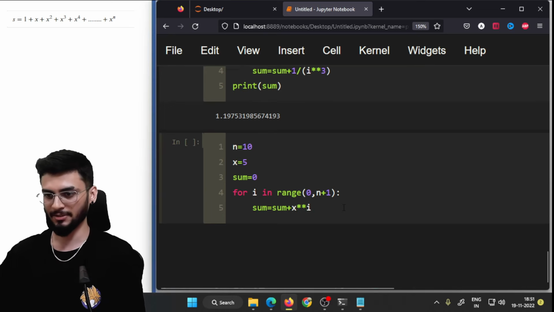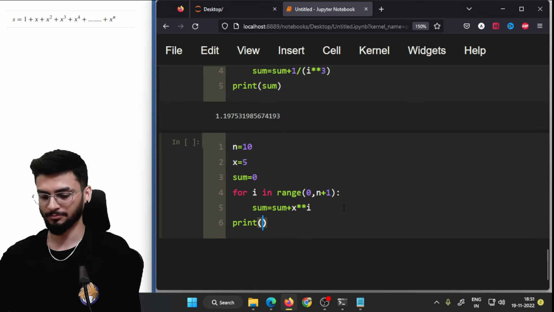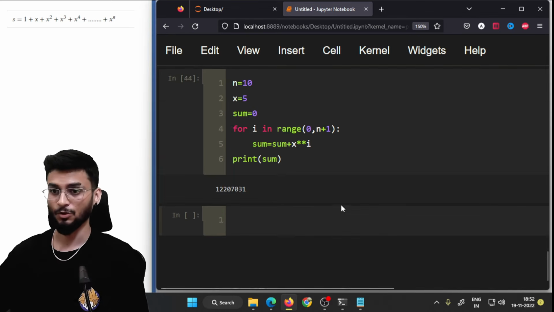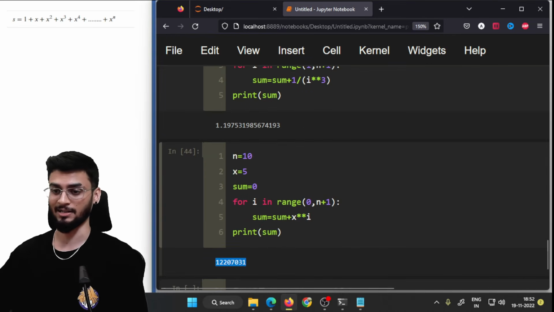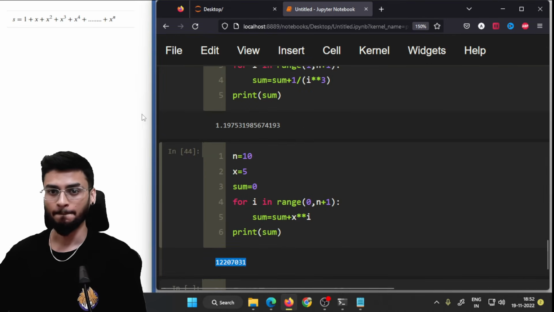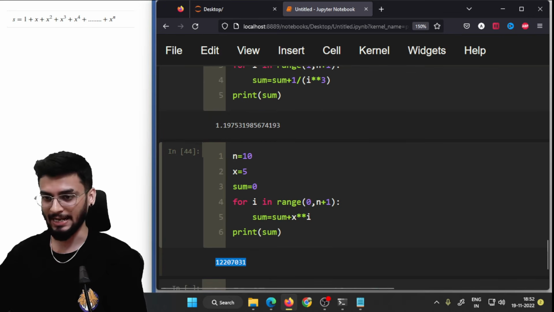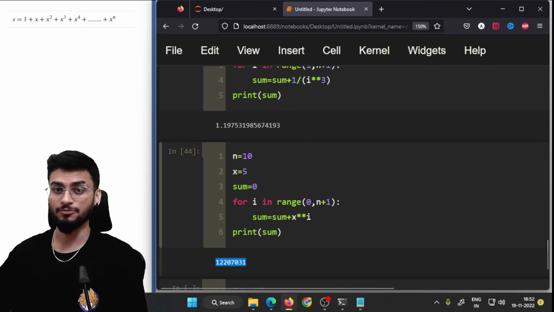So everything is clear in this. Let's try to execute it. So this is the value which we are getting, and I think that's right. So ये आपका sequence था, and this is how you create using a for loop.